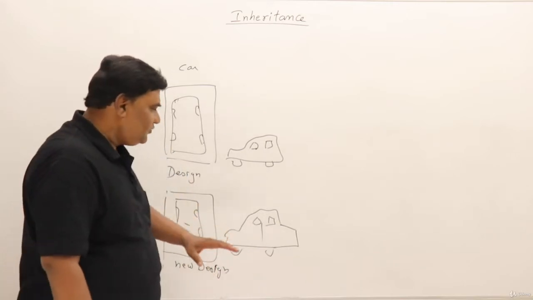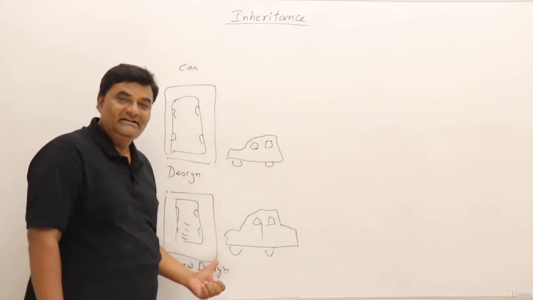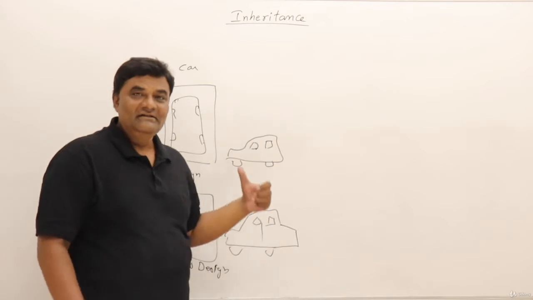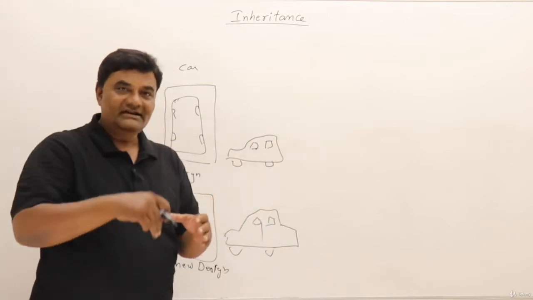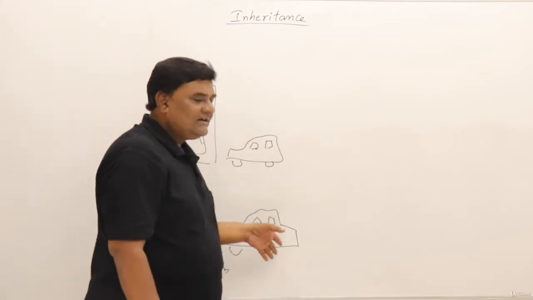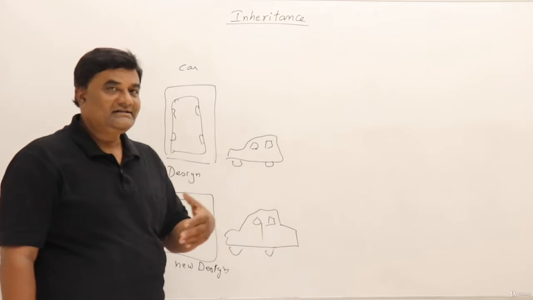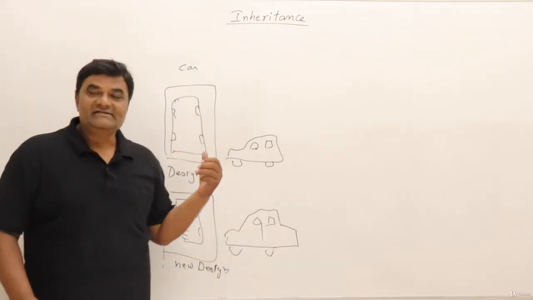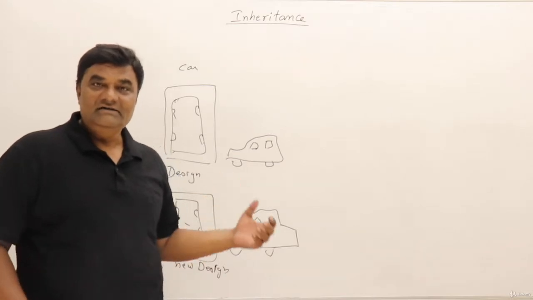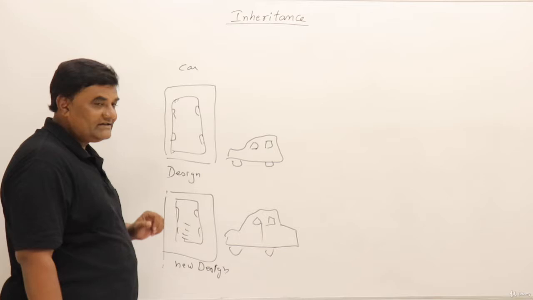So for making a new model matching the first one, they don't have to do the redesigning work, they can just extend the existing design and add a few features to come up with a new design. Again, they can manufacture a lot of cars from this design and sell them in the market. So this is an example of inheritance, acquiring the features of an existing design into a new design.